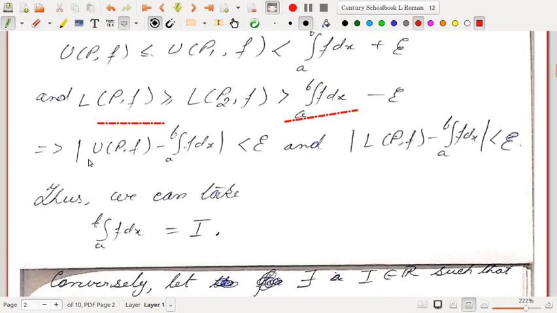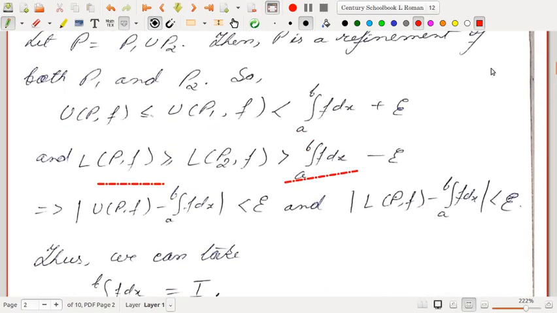Thus we get |U(P,f) - integral from a to b of f dx| is strictly less than epsilon, and |L(P,f) - integral from a to b of f dx| is strictly less than epsilon.